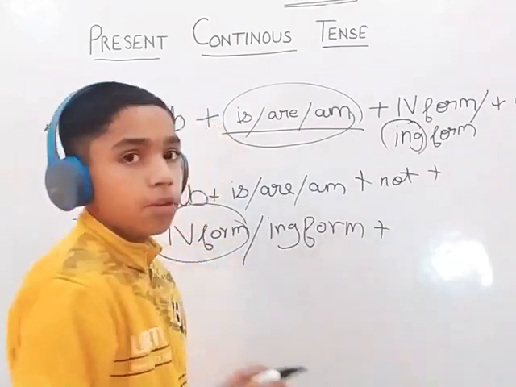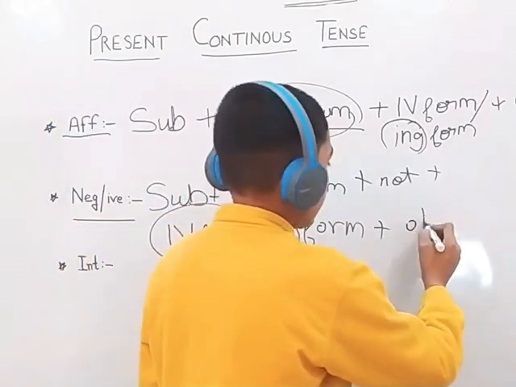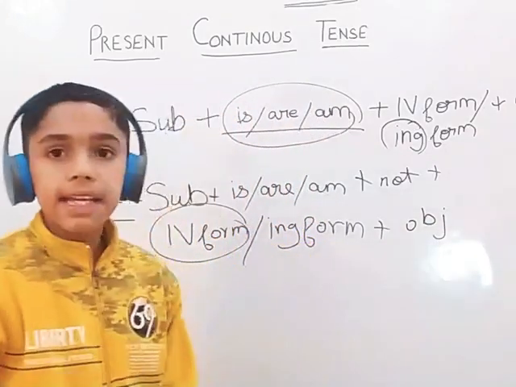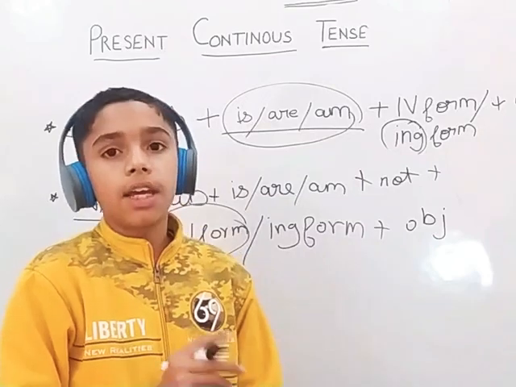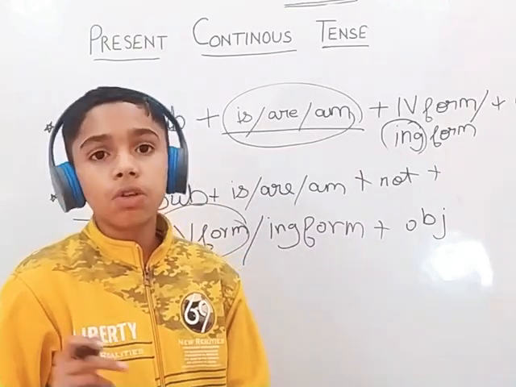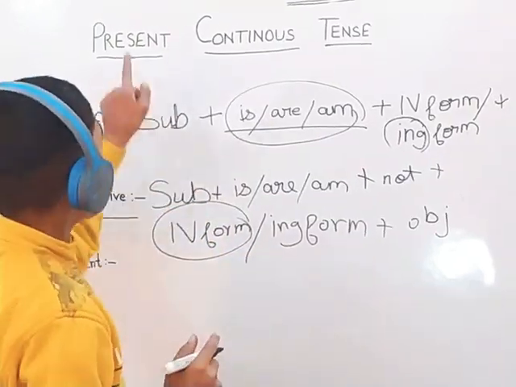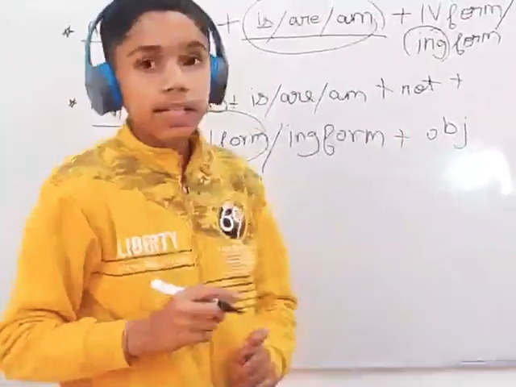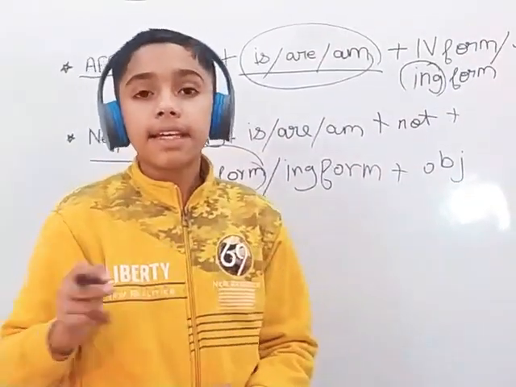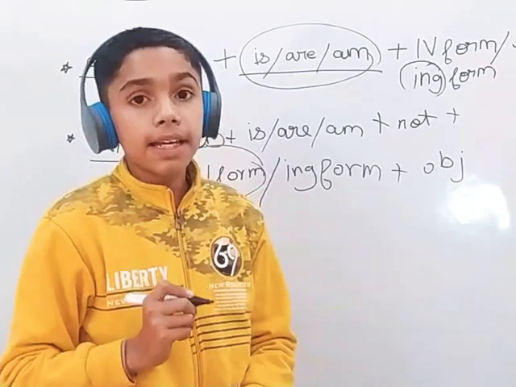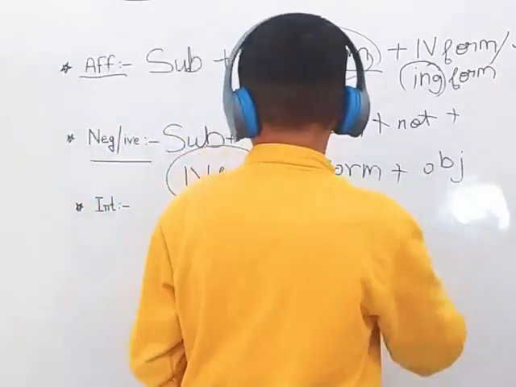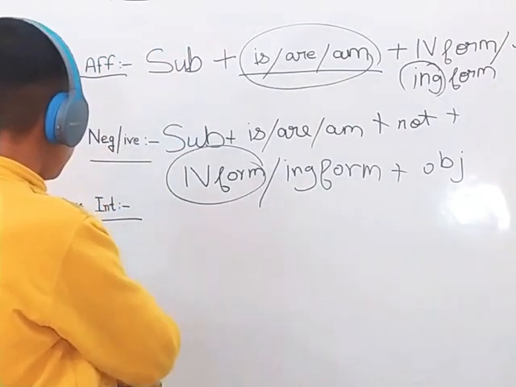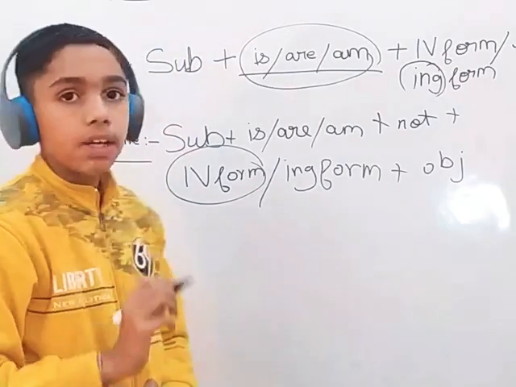And then there would be the last, the object. And as I have told you, the object is not very necessary. If we have no object, then we can't use it. But in present continuous, the object is necessary. Like he is playing. What is he playing? He is playing football. So the object is necessary. Now we will read and discuss about interrogative.